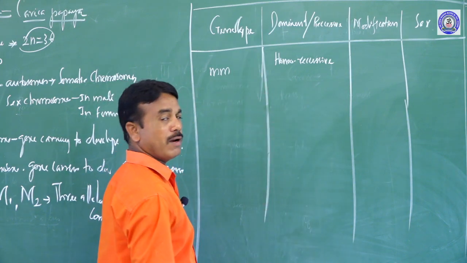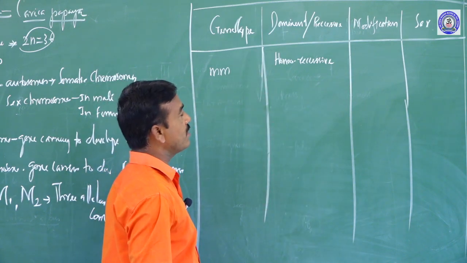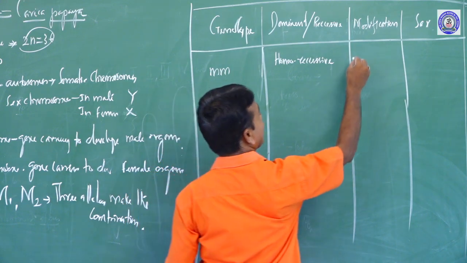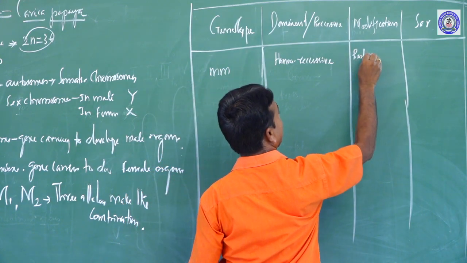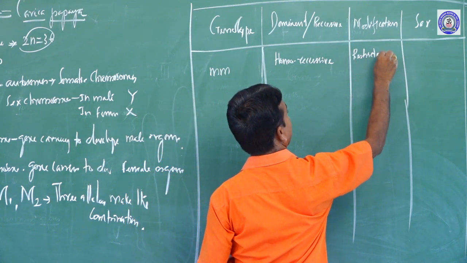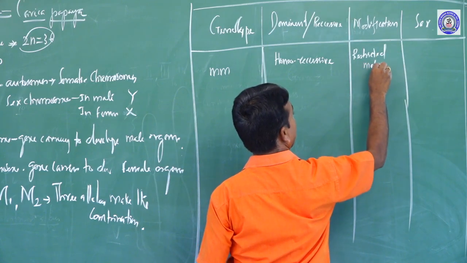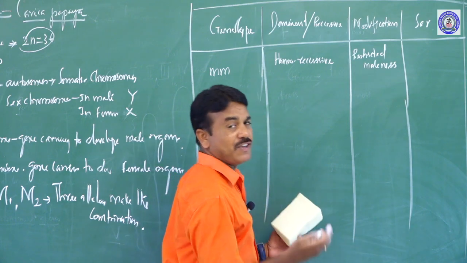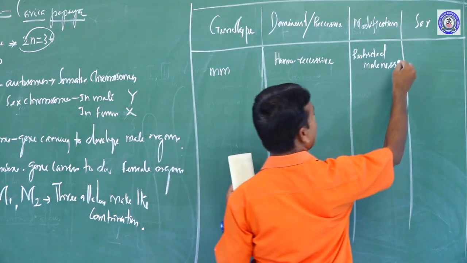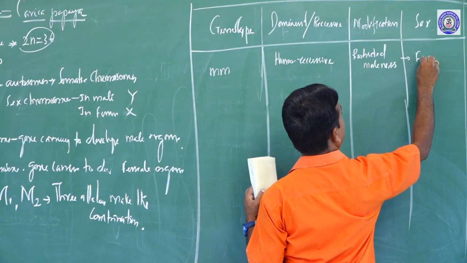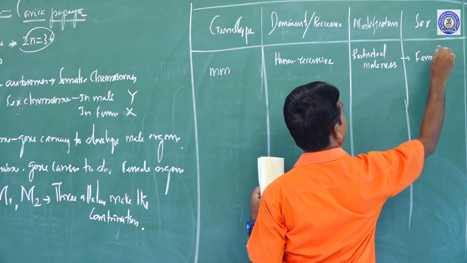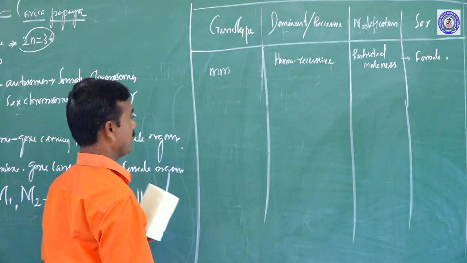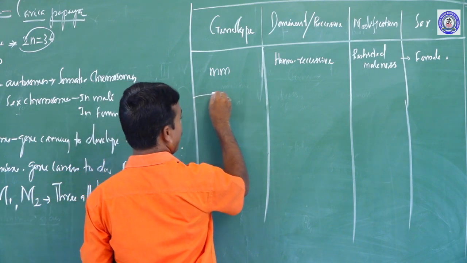Homozygous recessive, small m, small m, is commonly called restricted maleness. There is no possibility to develop as a male, so what is produced? A female plant is produced.